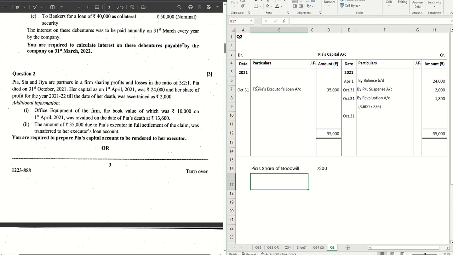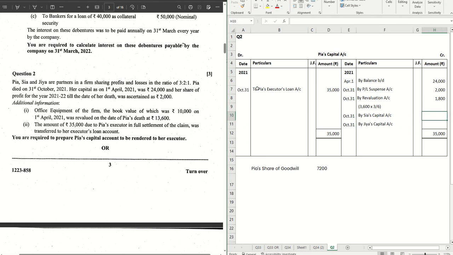So for Sia and Jia, 2 is to 1 is their ratio, the new ratio after Pia's death. Then the gaining ratio also is 2 is to 1. So this amount is given to Pia in their gaining ratio. All right. So let's write it down. Pia's capital account will be credited by Sia's capital account and by Jia's capital account. So let's write the entry. By Jia's capital account,